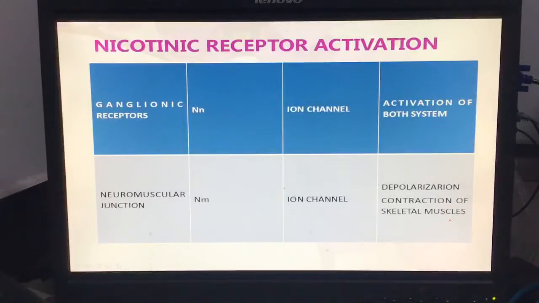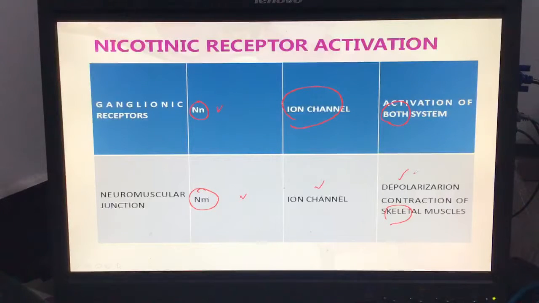So, nicotinic receptor activation. I'll explain the activation of the ion channel. The nicotinic receptor is present over nerve to nerve, so both systems are activated, because the ganglia are present in both the sympathetic and parasympathetic systems. The neuromuscular junction receptor, NM type, the ion channel is causing depolarization of skeletal muscle. So these drugs are sometimes effective if the neuromuscular junction is not working, to improve the conduction of the neuromuscular junction.